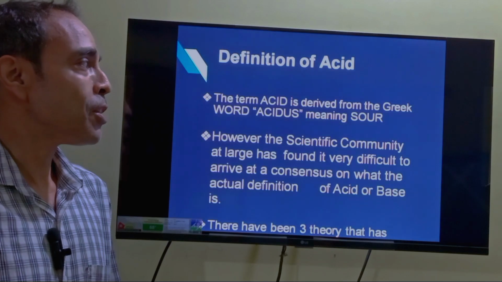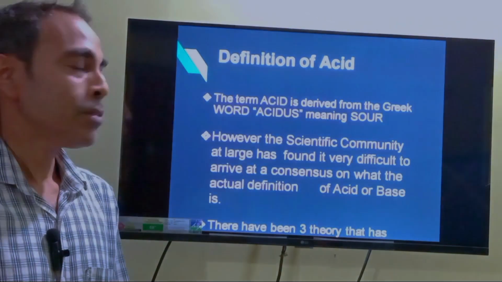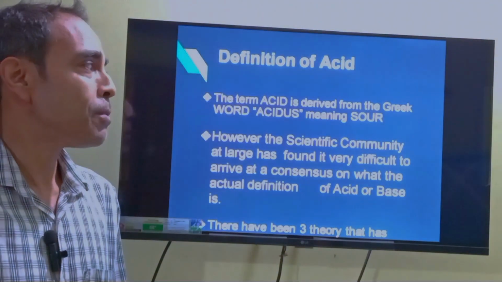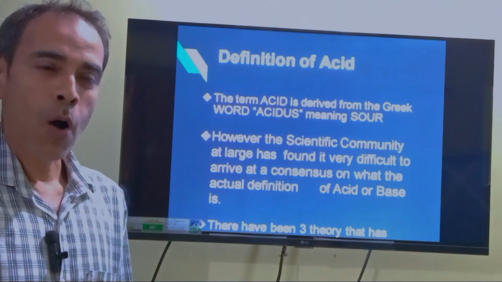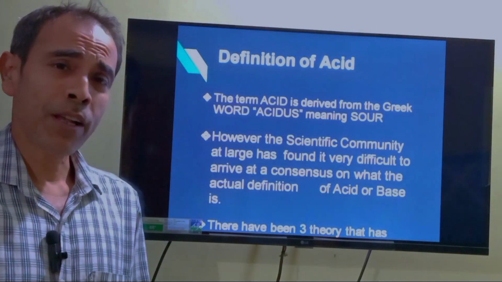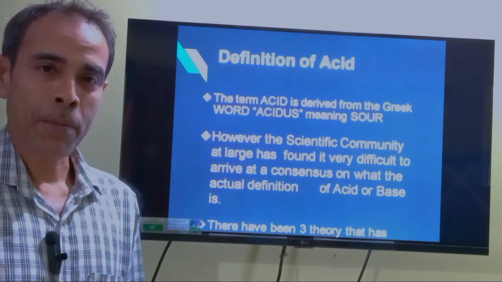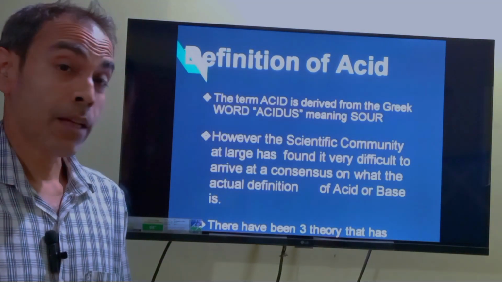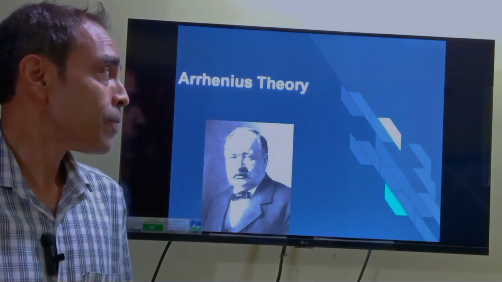So what is the definition of acids? Now the term acid is derived from the Greek word acidus, which means sour. However, the scientific community has found it very difficult to define what really is acid and base. Over the last quarter century, only two theories have really evolved to explain this phenomenon.